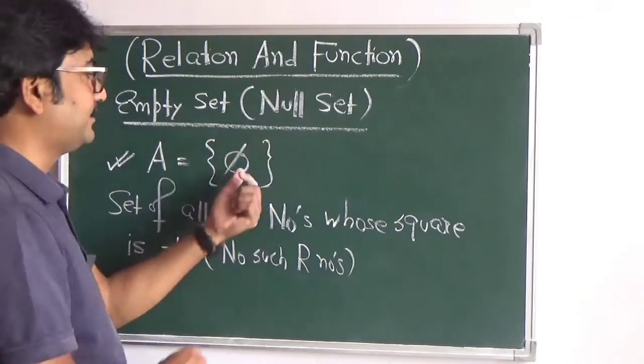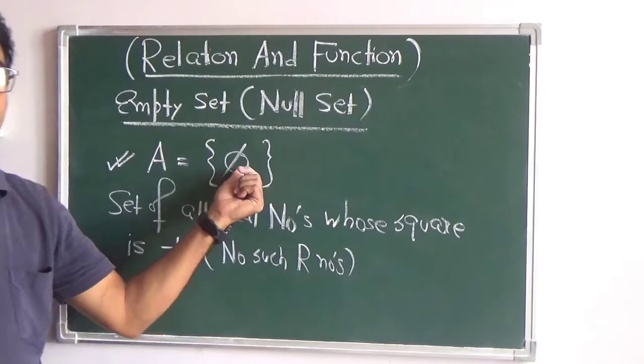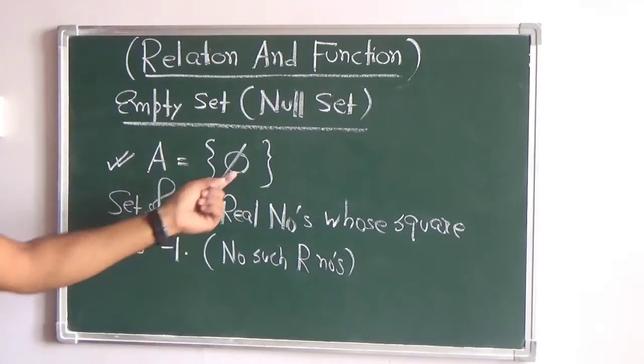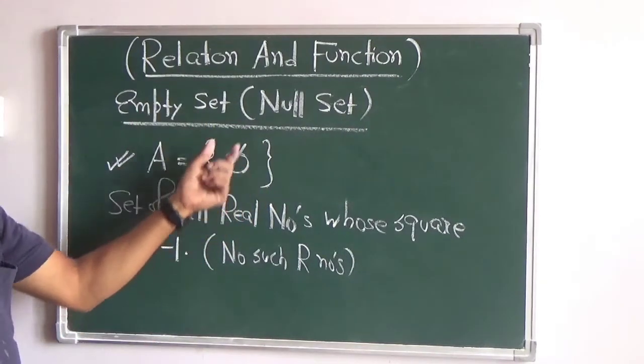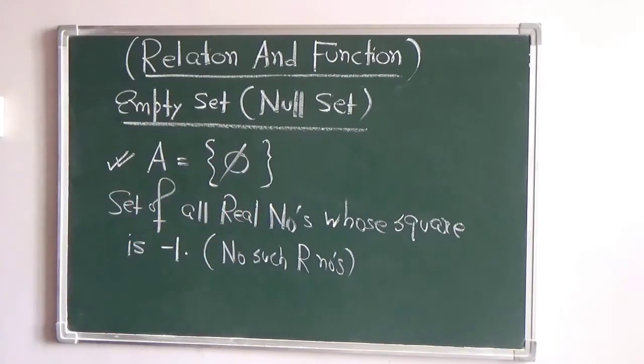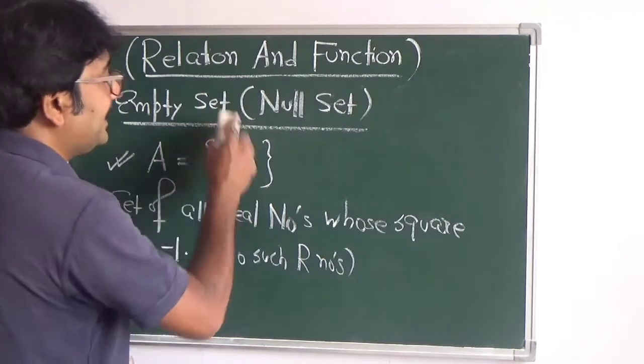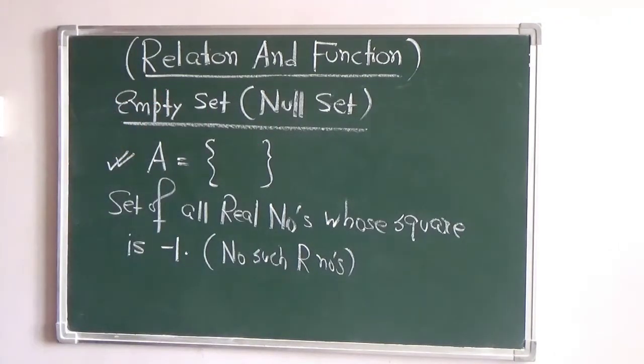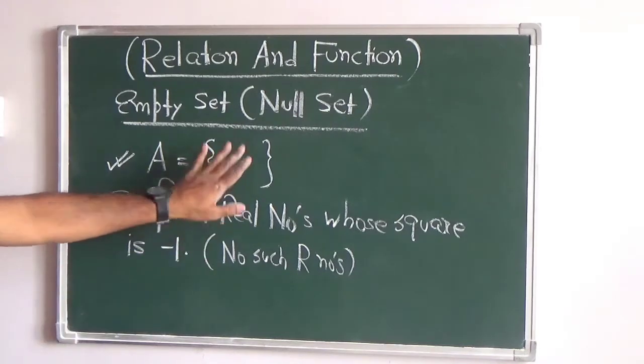If anything is included inside the curly brackets, it will be considered a singleton set, meaning one element is present inside it. So anything written inside it means it is not a null set or an empty set. In order to describe or define it as a null set, nothing is to be written inside the curly brackets.